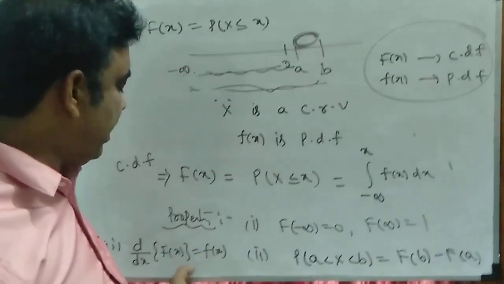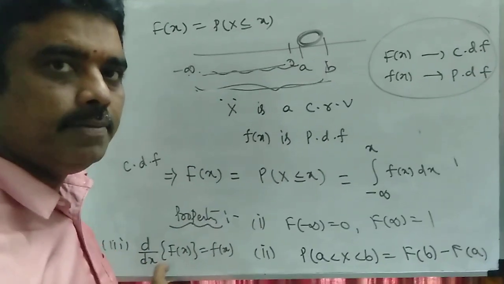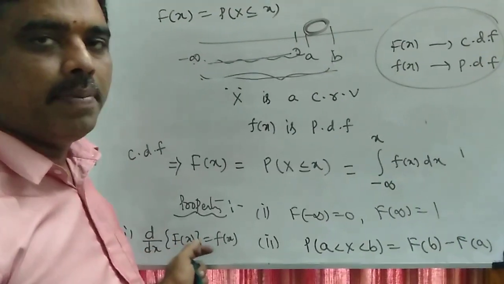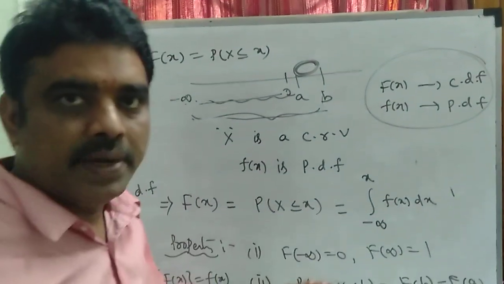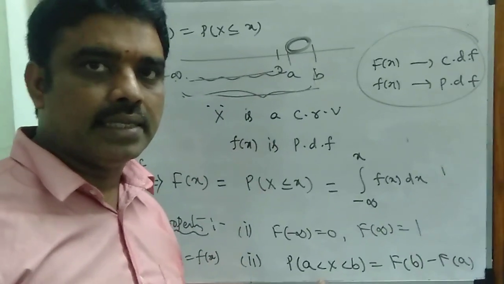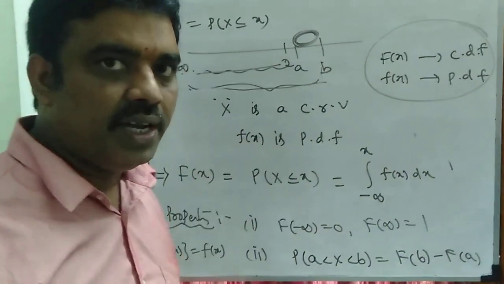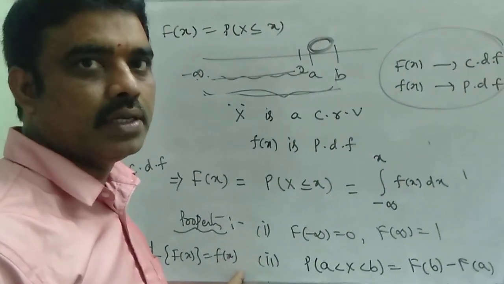Suppose you have the cumulative distributive function, then you can find the PDF by differentiating capital F of x with respect to x. So this is the third property of the cumulative distributive function. So there are three properties: F of minus infinity is 0, F of infinity is 1, P of a less than x less than b is F of b minus F of a, and d by dx of F of x is equal to small f of x.